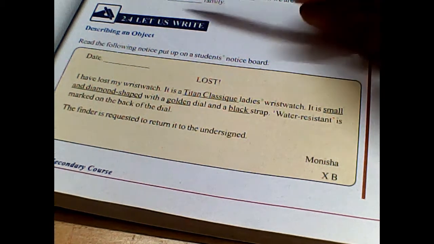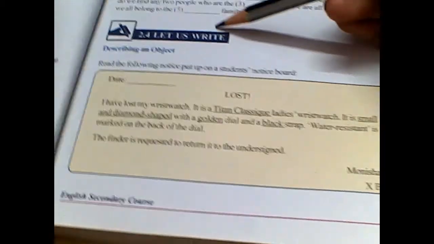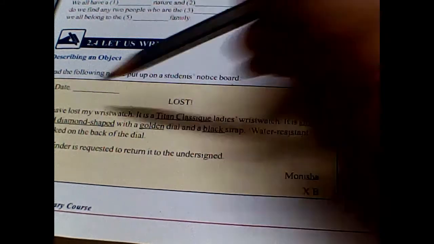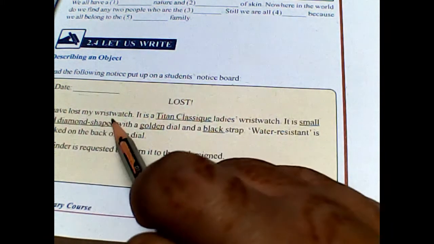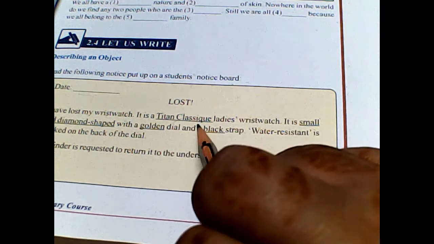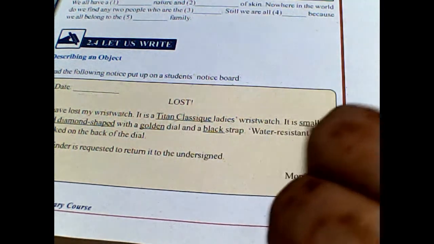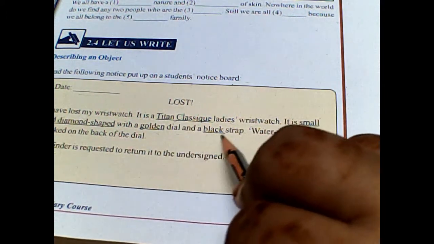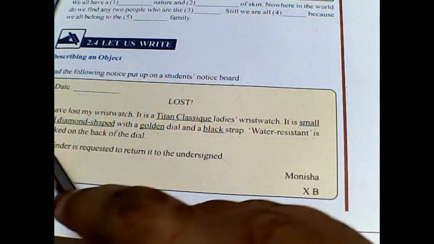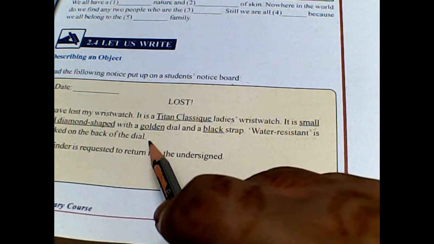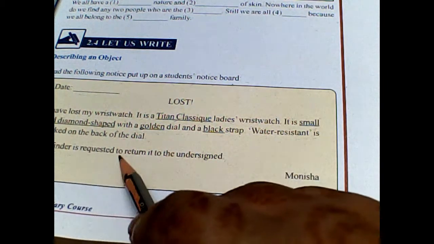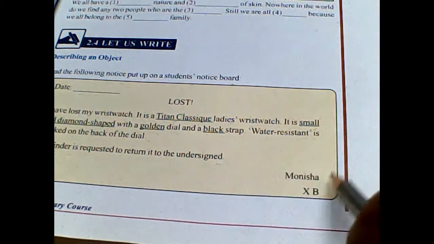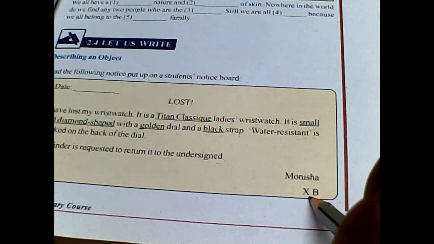Now we will study how to write. Let us write describing an object. So the question is, read the following notice put up on a student's notice board. Date, lost. I have lost my wristwatch. It is a Titan Classic Q ladies wristwatch. It is small and diamond shape with a golden dial and a black strap. Water resistant is marked on the back of the dial. The finder is required to return it to the undersigned, that is Monisha from class 10 B section.